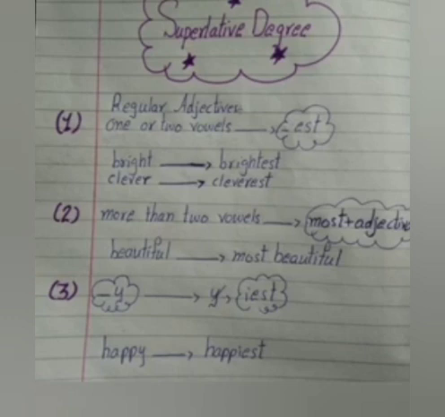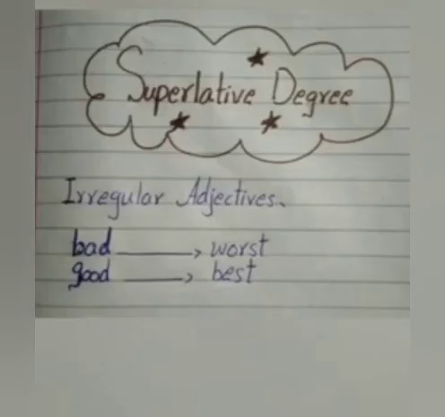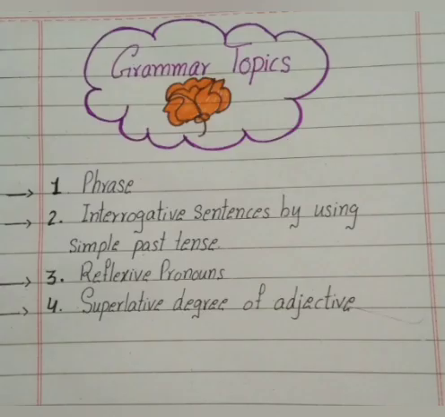Now I will tell you about irregular adjectives of superlative degree. Here the superlative degree is totally different from its positive degree. For example, bad is positive degree and superlative degree is worst. Good is positive degree and superlative degree is best. These are irregular adjectives of superlative degree. Clear? I hope you have clearly understood these grammar topics.